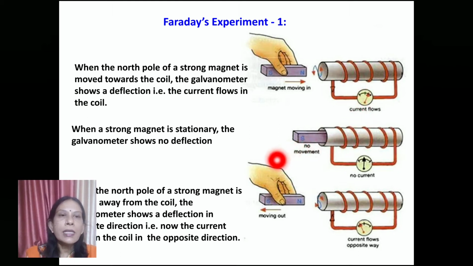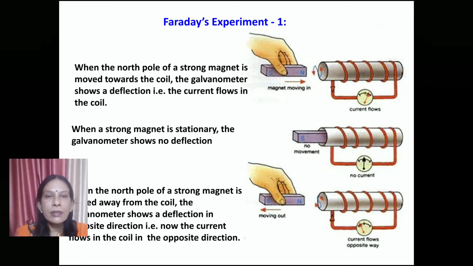In the second case, he took the small strong magnet stationary, either by keeping it inside the coil or keeping it outside, but stationary. He observed that when the magnet is not moving, the galvanometer is also not showing any deflection. Means there will be no current in the coil if the magnet is stationary.